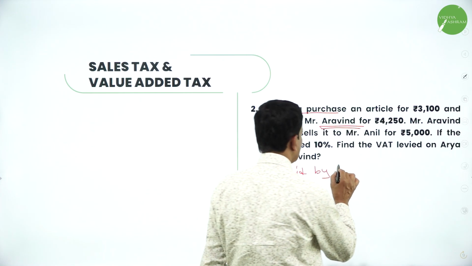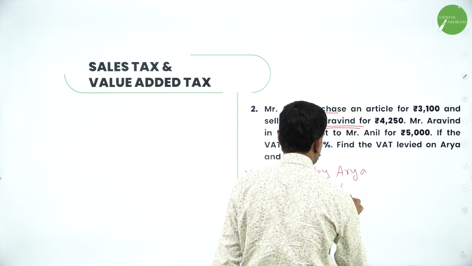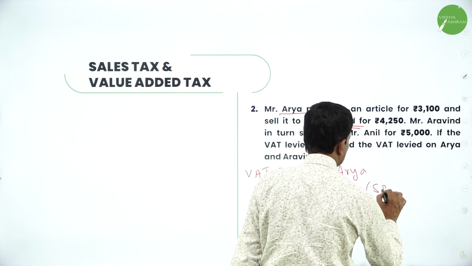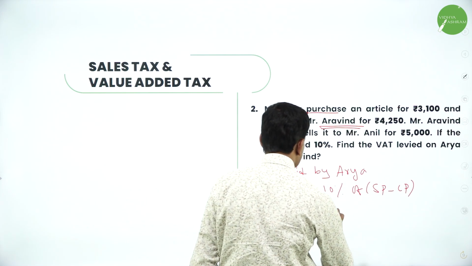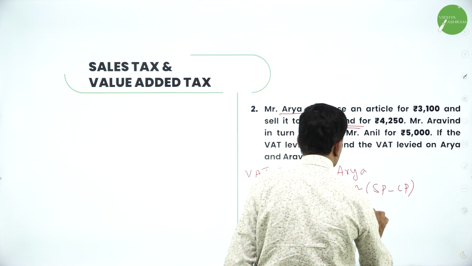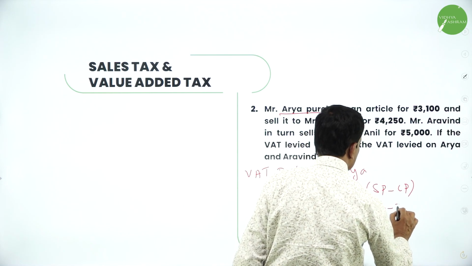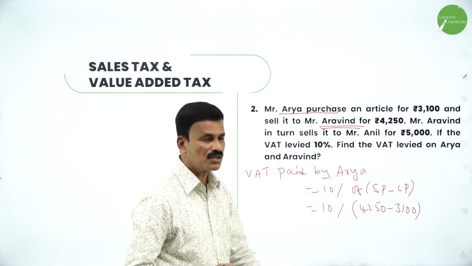Let us calculate the VAT paid by Arya, which is equal to 10% of SP minus CP. Here, SP minus CP is 4,250 minus 3,100, considered as the selling price and the cost price.